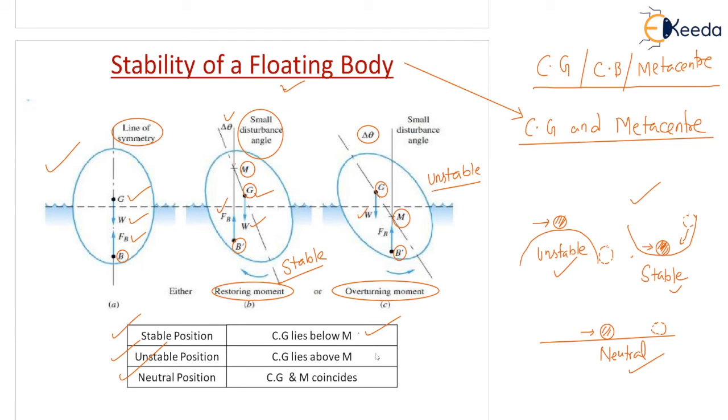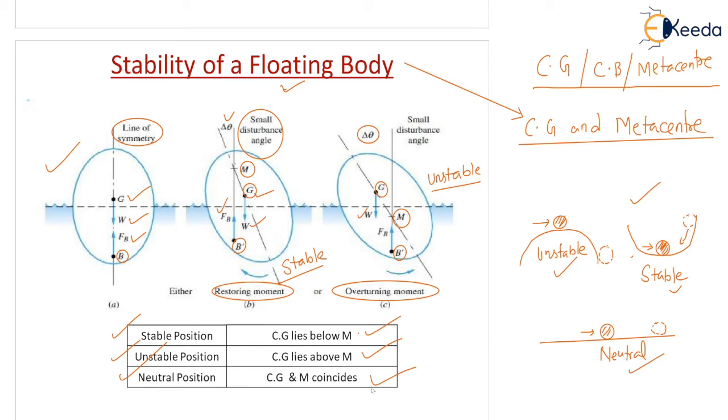Unstable is the third one. CG lies above M. You can see CG lies above M. And neutral position, so CG and M coincide in the same line. You can see center of gravity and M. Where is M? It is coinciding, right? So CG and M coincide. That is a neutral condition.